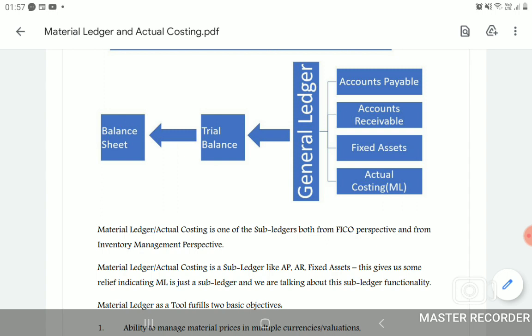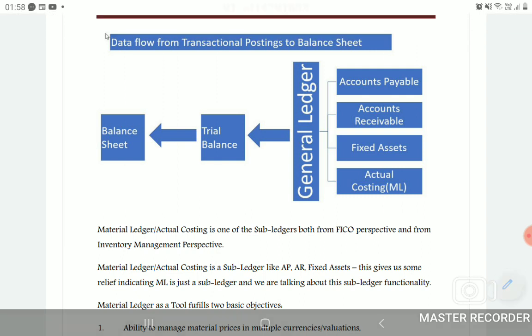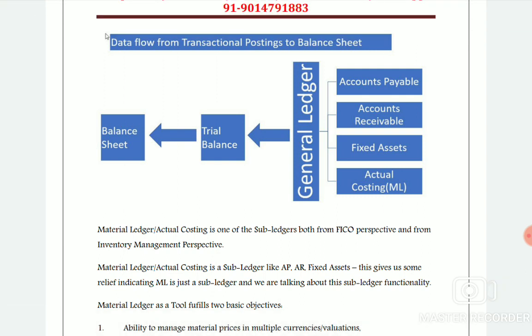What is the position, what is the status, what are the assets in your company, what is the balance of your assets, and what is the balance of inventory at closing? So closing inventory valuation is required. For that, actual costing is required. How much cash is there in hand? What is the stock and what are the liabilities?